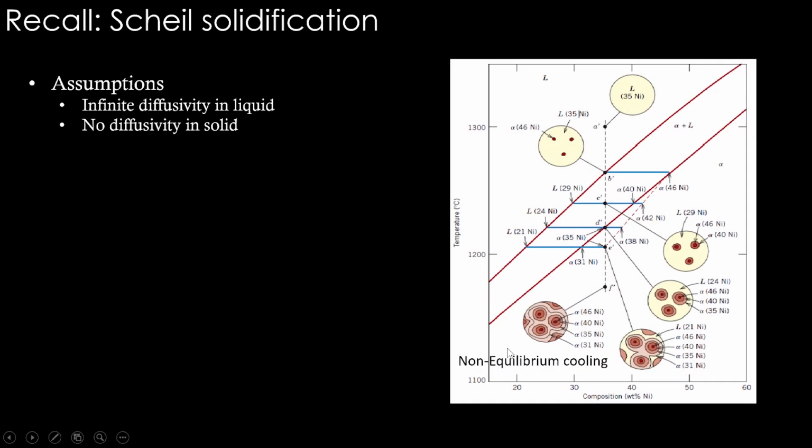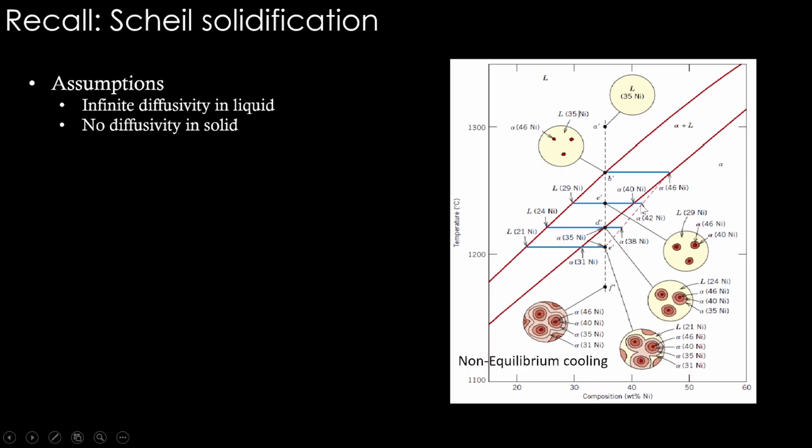Let us understand that. If you see this non-equilibrium cooling or Scheil solidification, what we have been discussing is this kind of thing, where at high temperature when liquid becomes solid, so this is in the copper nickel system, we have seen this also as an example before for non-equilibrium cooling. Recall this. We have this initial solid forming, according to this tie line, the solid should have 46 nickel in this case. Now when we go from this temperature to another temperature rapidly, what happens? Non-equilibrium cooling happens like this, where according to the tie line, the solid should have 40 nickel. If it is equilibrium cooling, it should be 40 nickel everywhere in the solid.